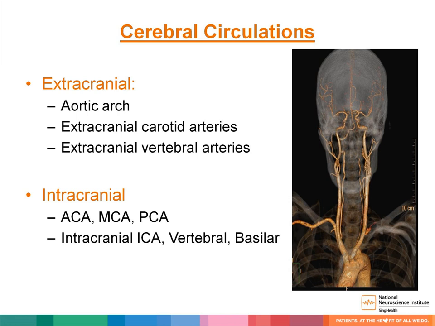In terms of intracranial vessels, or our circle of Willis, they are generally the anterior cerebral artery, middle cerebral artery, posterior cerebral artery, as well as the intracranial internal carotid artery, vertebral, as well as basilar arteries. My target today is to talk about extracranial carotid arteries and the involvement of ultrasound carotids in the investigation of those patients presenting with acute ischemic stroke.